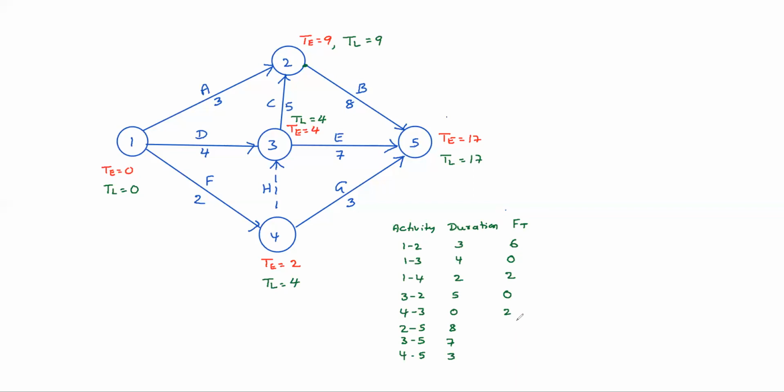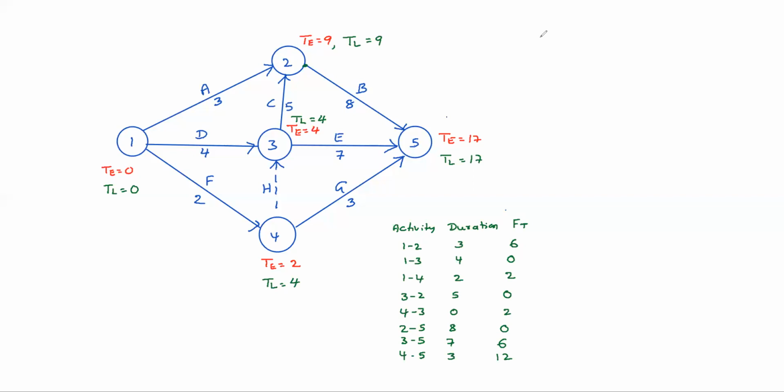For 2-5 activity, 17 minus 9, 8 days, 8 minus 8, 0. For 3-5 activity, 17 minus 4, that means 13; 13 minus 7 is 6 days. For 4-5 activity, 17 minus 2, 15; 15 minus 3, 12 days is the total float. Clear?